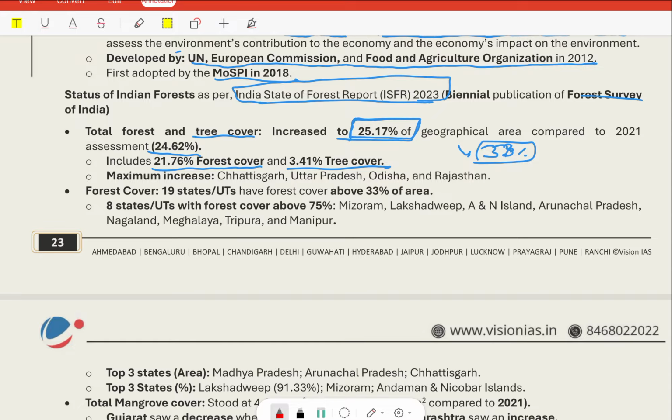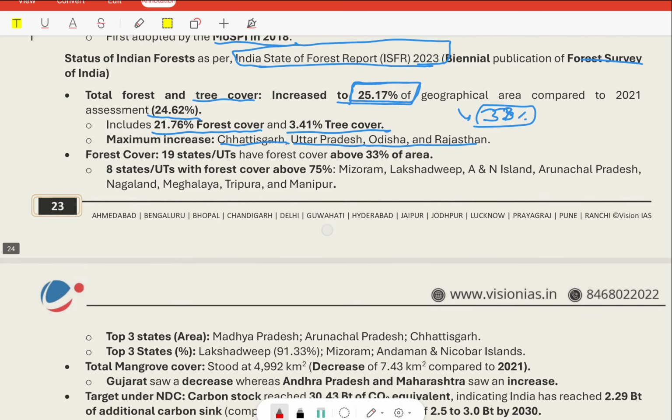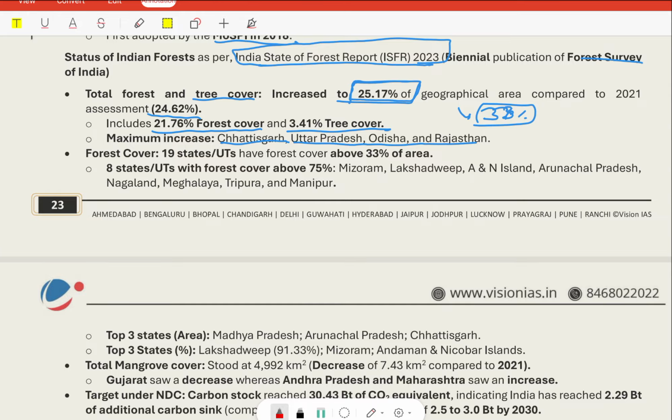Maximum increase was seen in Chhattisgarh, Uttar Pradesh, Odisha, and Rajasthan. In forest cover, 19 states and UTs have forest cover above 33%. That is a significant achievement for India, because this is a target which most of the international bodies aim for, and this is considered a decent number for promoting sustainable growth.